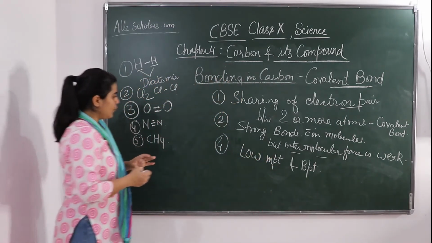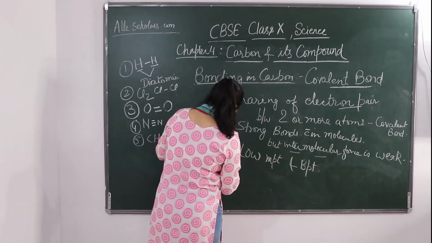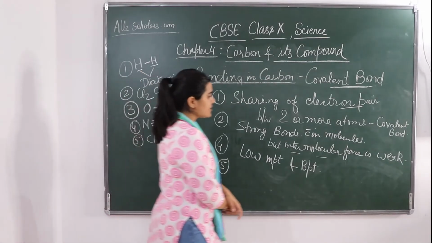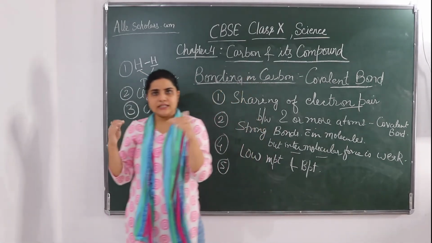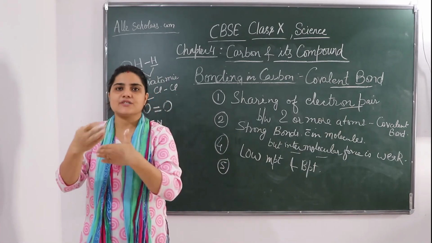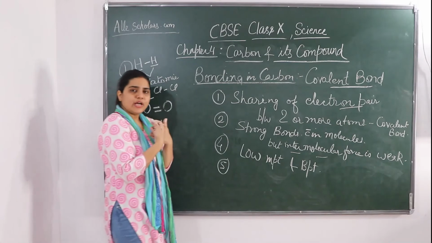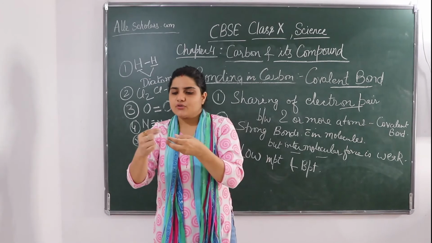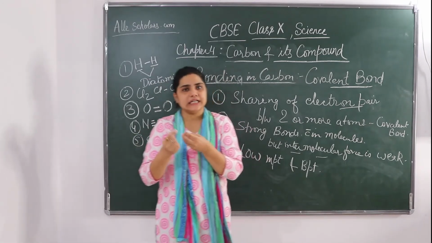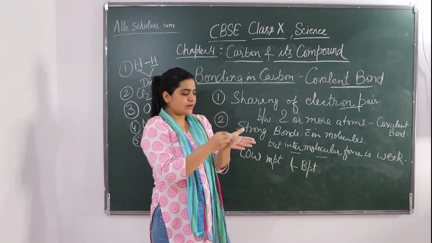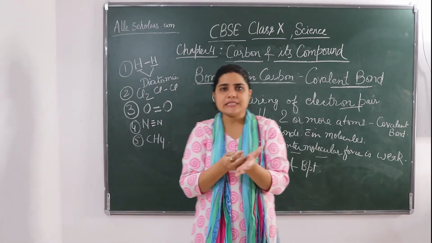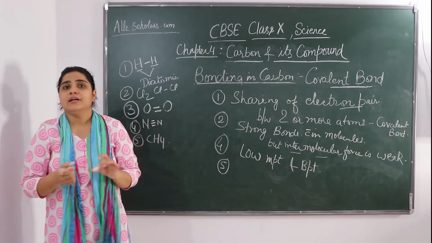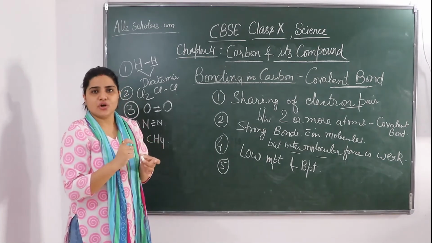Okay. And one more thing I would like to tell you. The fifth point about the covalent bond is that since the electrons are shared between the atoms, there is a sharing of electrons. There is no transfer of electrons. If the electrons would have been transferred as we have seen in the ionic bonds, then what would it mean? Transfer of charge. If electrons were transferring, then charge was transferring, it means the transfer of charge, which we have already read in the electricity chapter. Transfer of charge is the conduction of electricity.